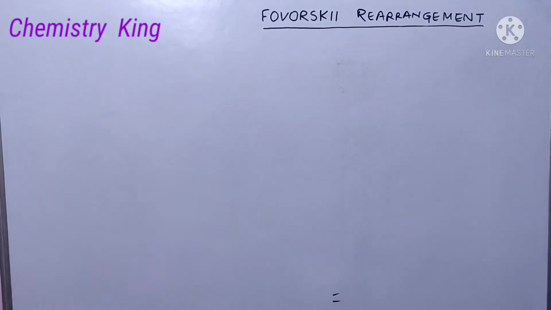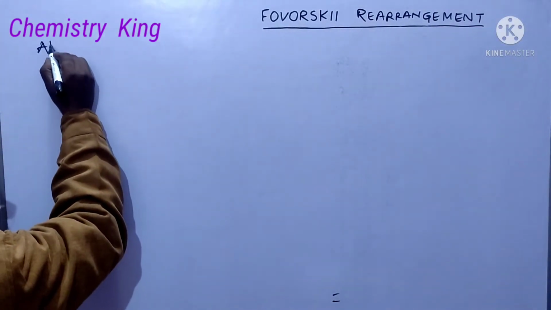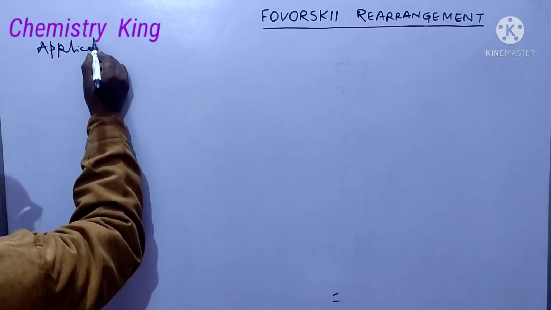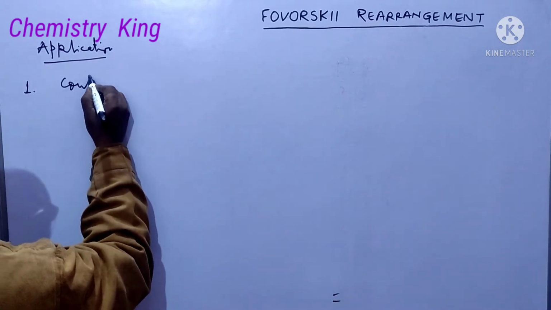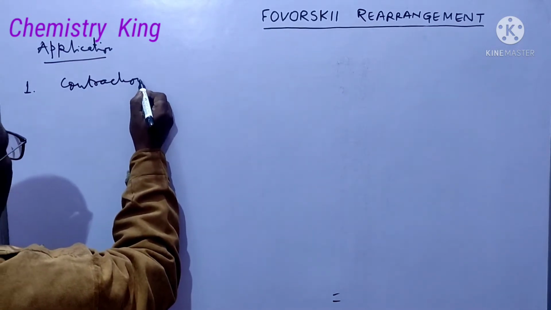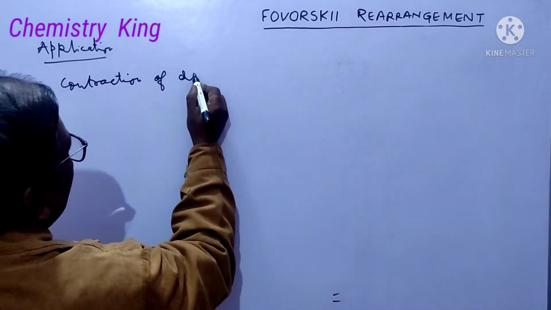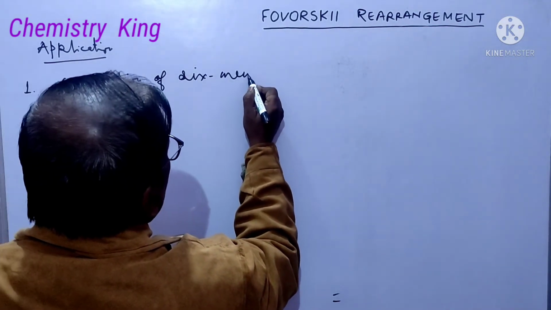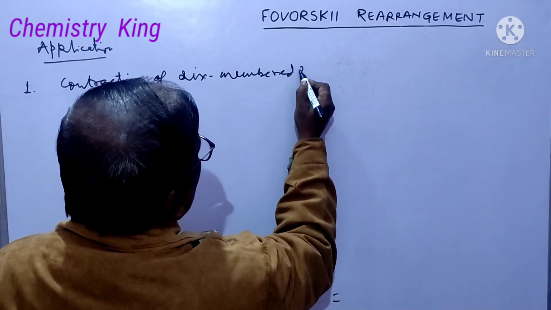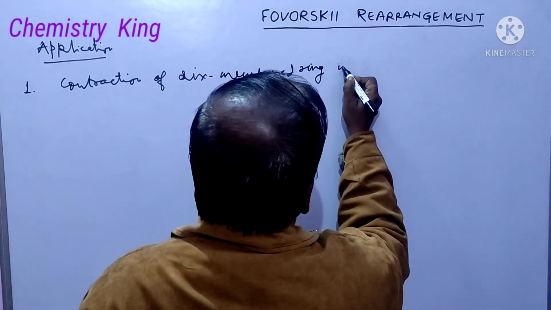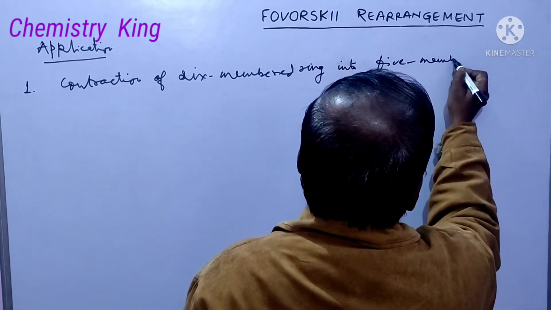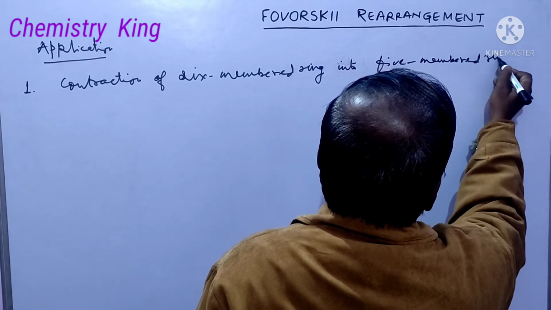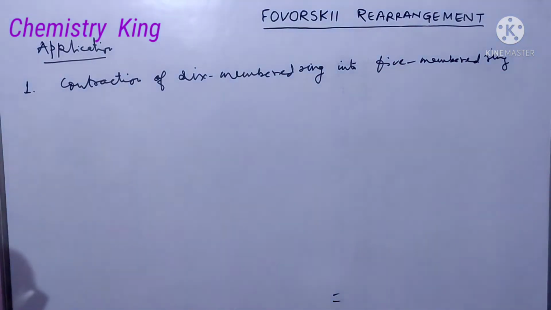Now we will see applications. First, contraction of a 6-membered ring into a 5-membered ring. Okay?